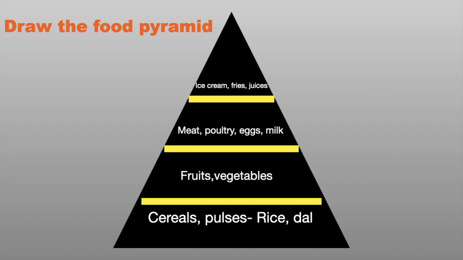Draw the food pyramid. Right at the bottom, in the largest amount, we have cereals and pulses, like rice and dal. Above it, you have fruits and vegetables. Above it, you have meat, poultry, eggs, and milk. And right on top, you have snacks like fries and juices and ice cream.